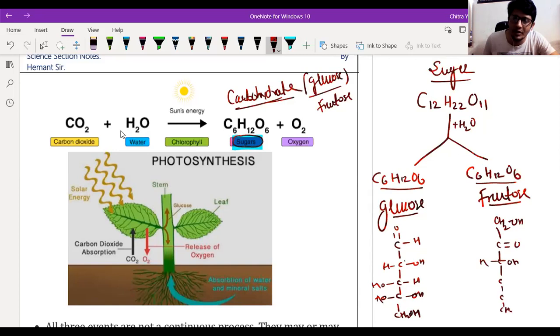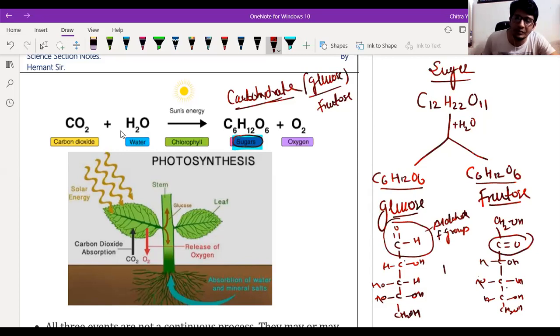Here CH2OH, here OH, here H, here OH, here H. So the only basic difference between glucose and fructose is that glucose has an aldehyde functional group and fructose has a ketone functional group.